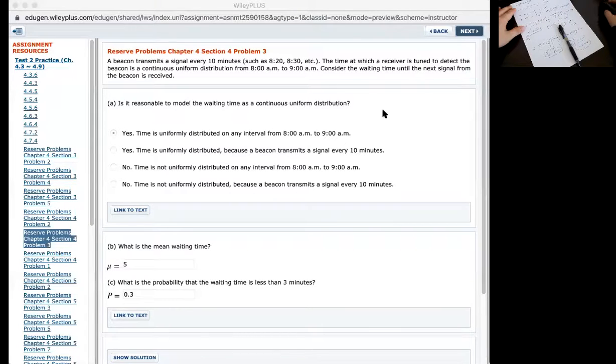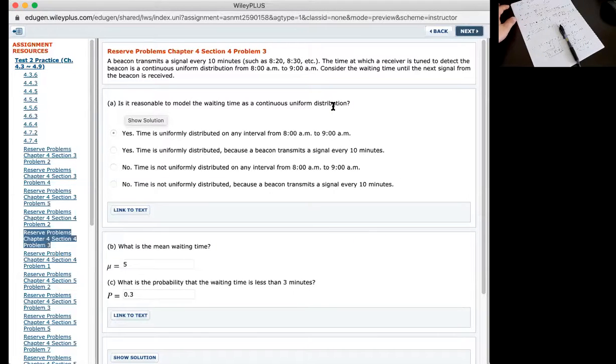In this problem, sub question A: is it reasonable to model the waiting time as a continuous uniform distribution? Yes.